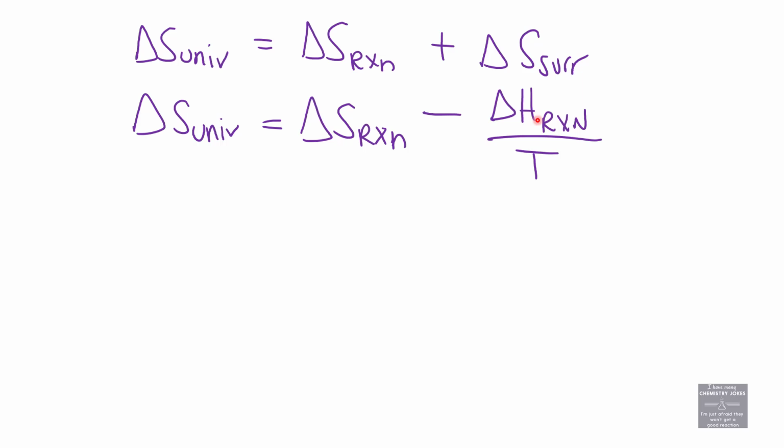So this is a fantastic formula that puts our reaction as our variable in both terms.